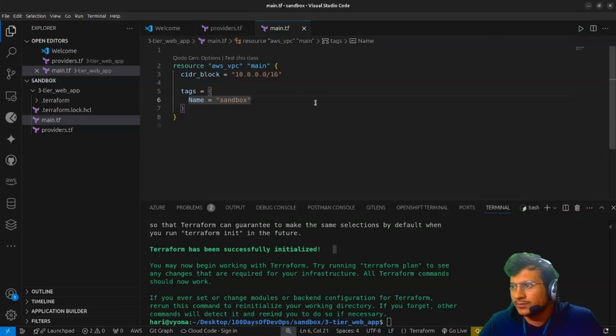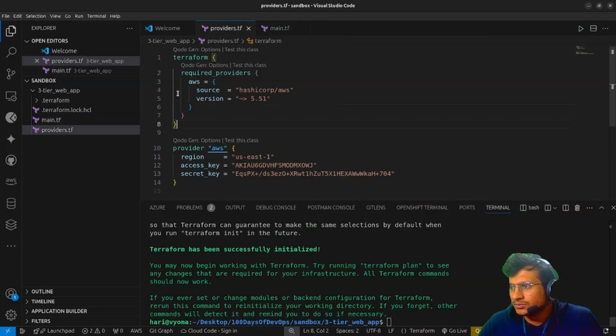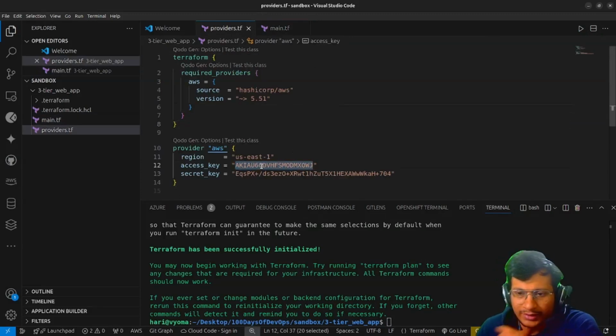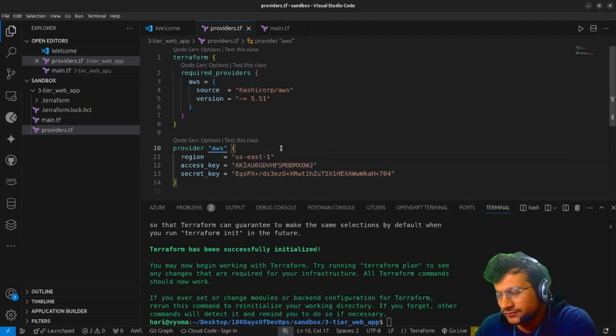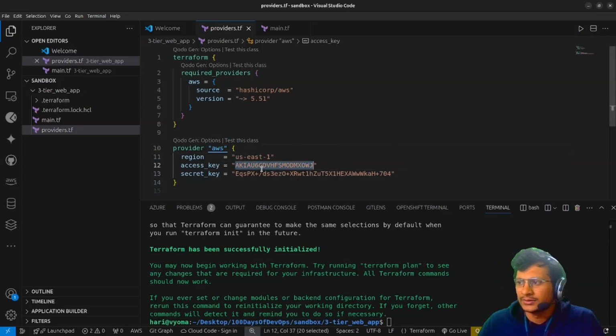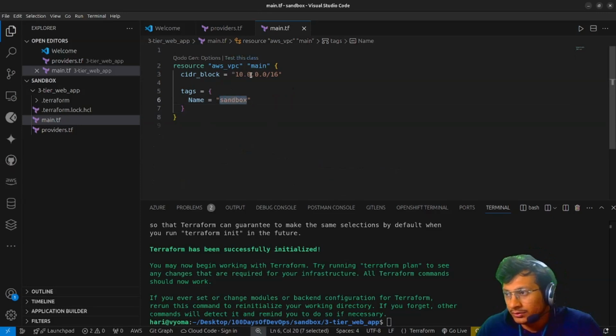Okay, so sandbox is one of the setups. So there is one issue over here. What issue? Right now I'm using a playground, a sandbox, but even if I'm using any other option, it is not recommended to hard code things like this: access key, secret key, your name, your CIDR block. Suppose you want to reuse it, or replicate it somewhere else?